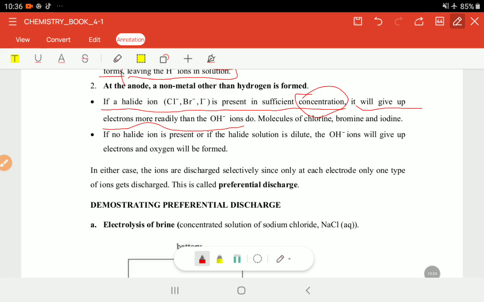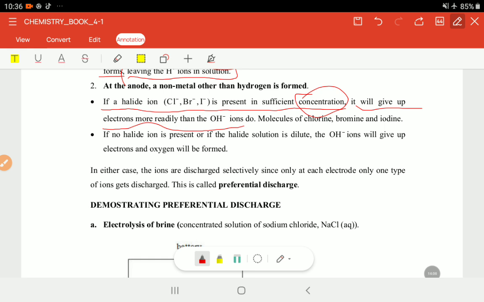And because the chloride ions are concentrated in that solution, the chloride ions will go to that anode and they'll be releasing those electrons rather, right? They'll be giving away electrons. The hydroxyl ions will just be there in the solution, whilst this other one, since it's a halogen, is basically forming a gas, something like that, right?